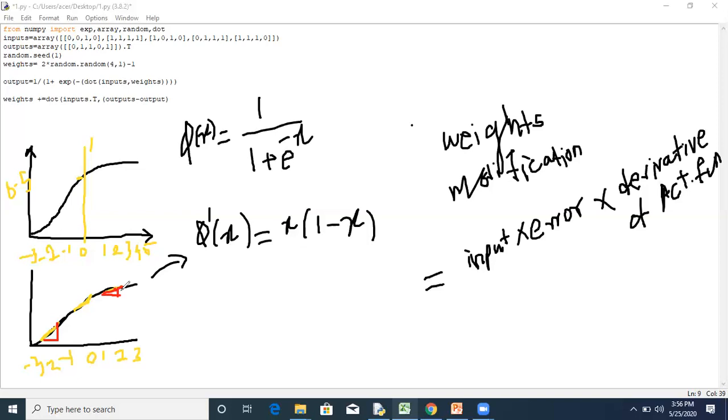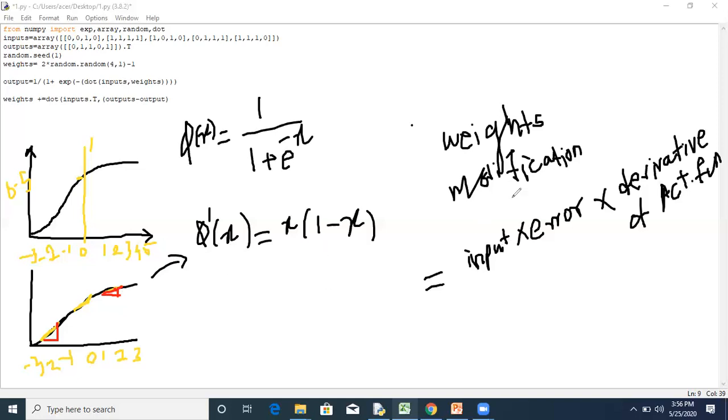When the number is small, the confidence level of that particular weight is low, which means we need to adjust that weight. For larger numbers, we don't need to adjust the weight, because the confidence level of that particular neuron is higher. So this is about finding the weight adjustment, and for that we use this derivative function.